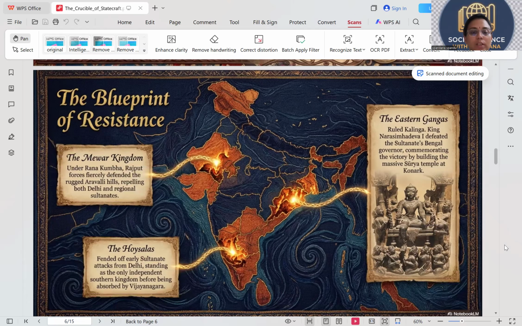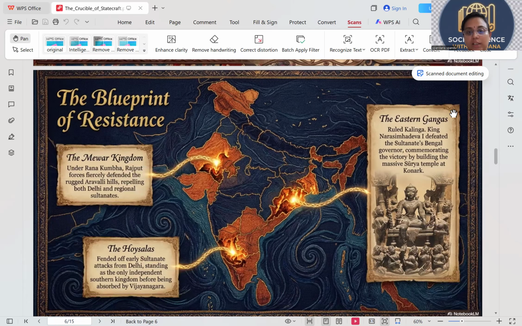Okay, next coming to Hoysala. Hoysalas are from Karnataka. You can see this here. Hoysalas fended off early Sultanate attacks from Delhi, standing as the only independent southern kingdom before being absorbed by Vijayanagara. They stood against the sultanates and they fought ferociously.